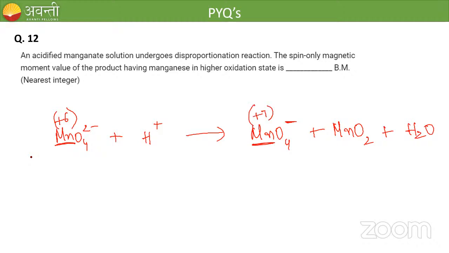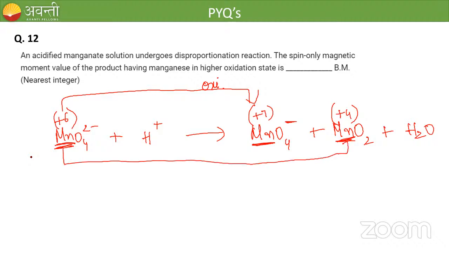What about manganese dioxide? Very good, it is +4. So the single element manganese has two different oxidation states in the products. One is getting oxidized, and in the other compound, the manganese is getting reduced.